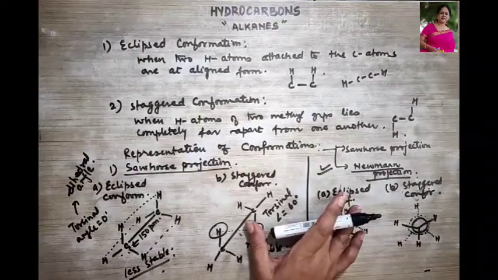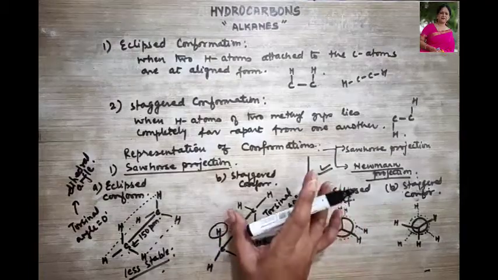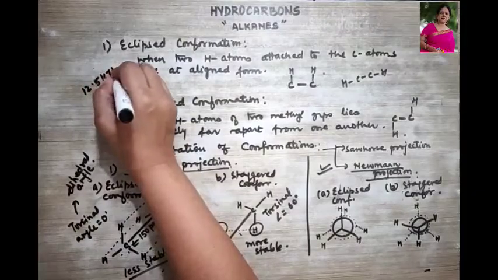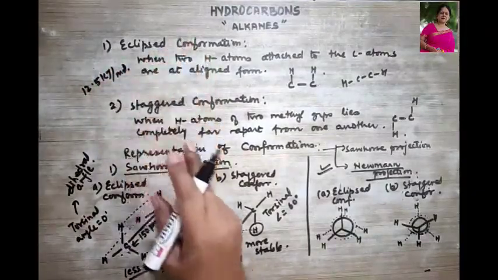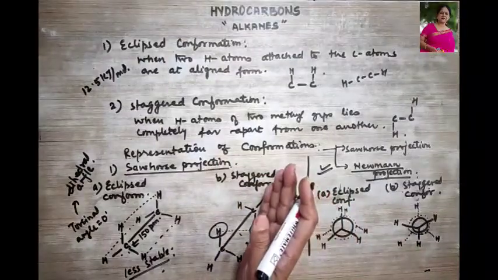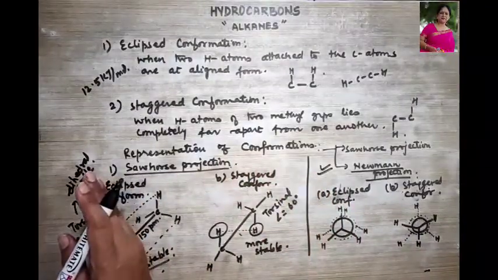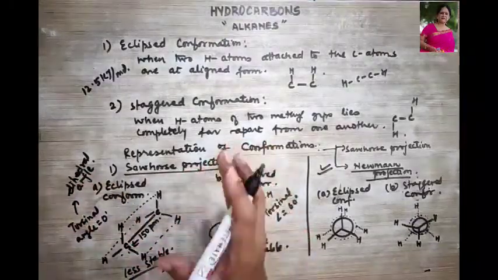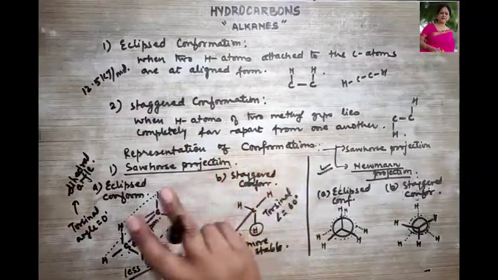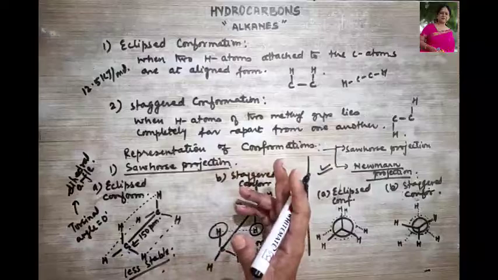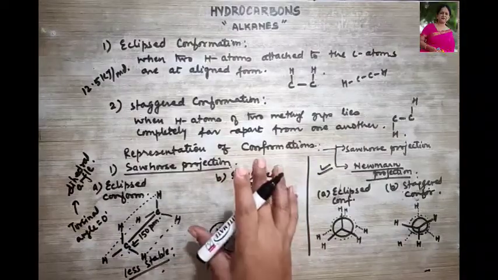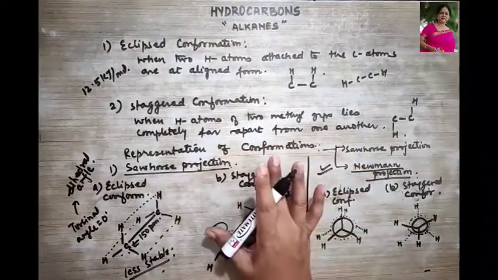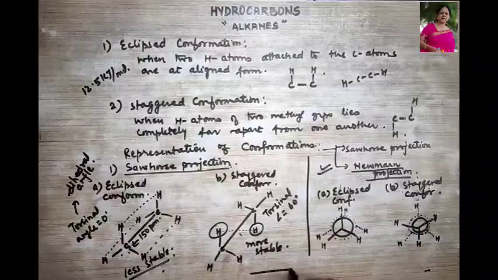So I hope till here it's very clear to you. Now, a potential energy of around 12.5 kilojoules per mole is required to convert your staggered conformation into your eclipsed conformer, right? This energy is easily available at ordinary temperatures. Thus the two conformers keep changing into one another, and therefore we cannot isolate them in their pure form. And as I said, they have the same properties, right?